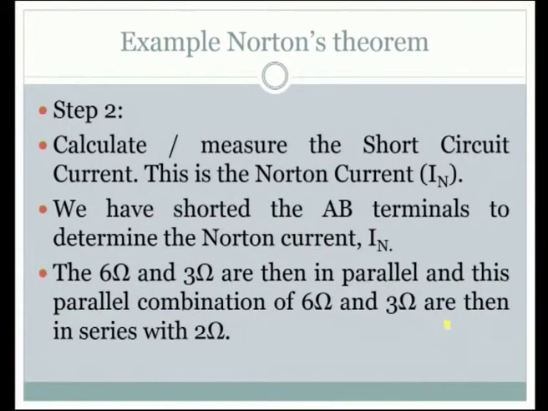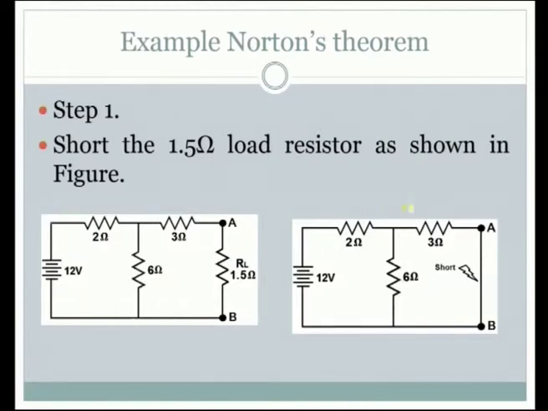Step 2, calculate or measure the short circuit current in the Norton, that is the Norton current. We have shorted the AB terminals to determine the Norton current IN. The 6 ohm and 3 ohm are then in parallel, and this parallel combination of 6 and 3 is then in series with the 2 ohm. When we look at this current part, we will be able to understand.